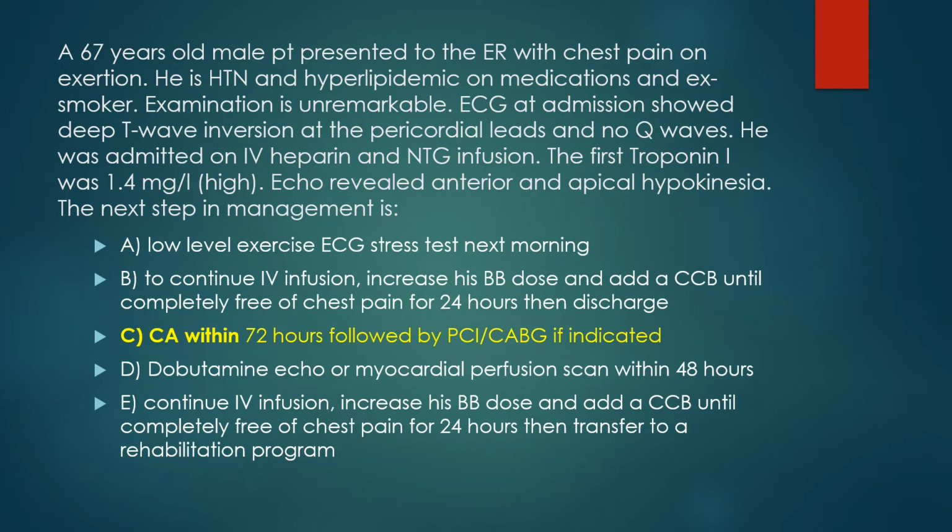Well, the right answer is C. You do a coronary angiography within 72 hours followed by PCI or CABG if indicated. And this is according to the risk profile of this patient and his presentation.